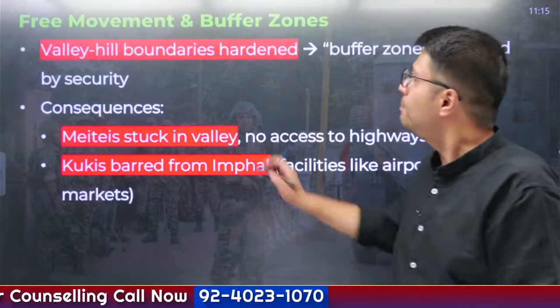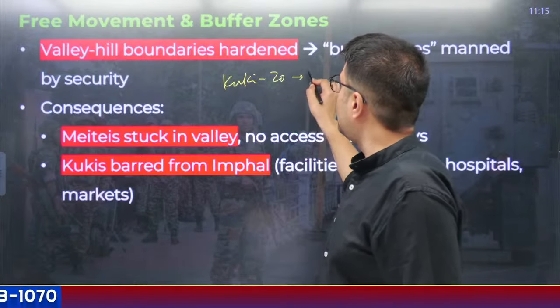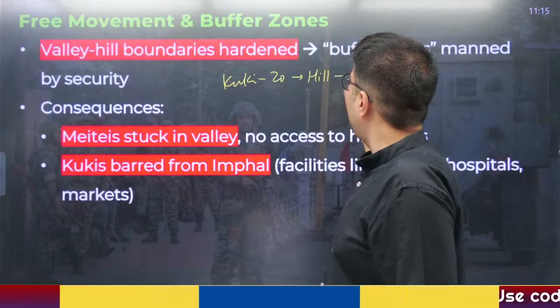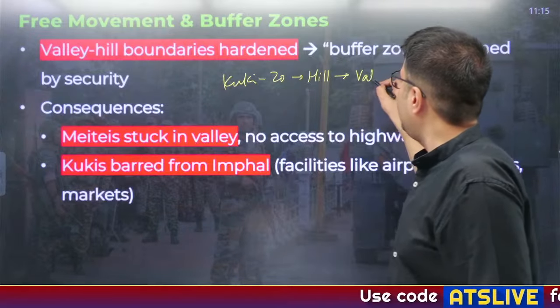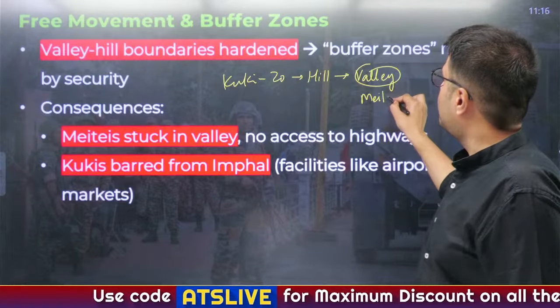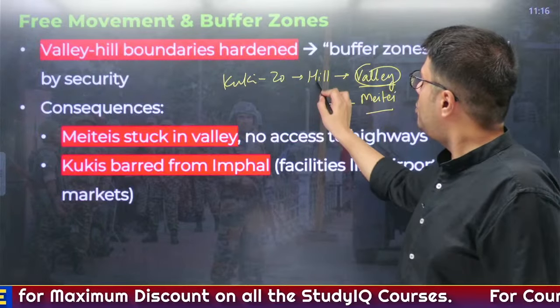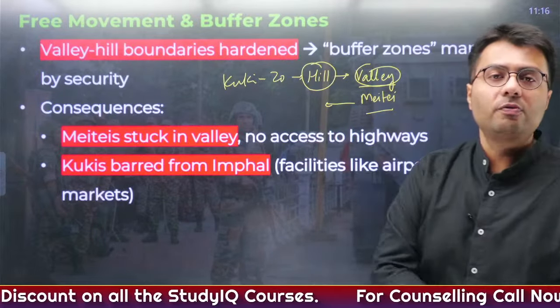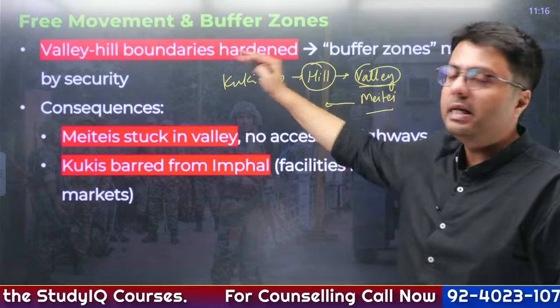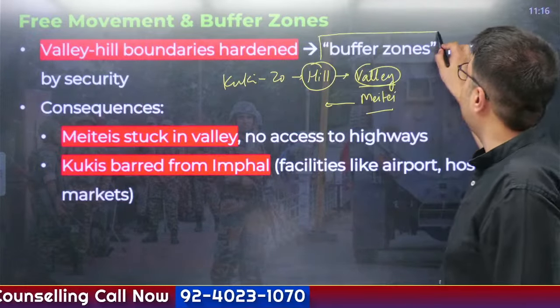For example, the Kuki-Zo community lives in hill tracts, so they were not able to move freely to the valley areas dominated by the Meitei population. Similarly, the Meitei population lives in valleys, so they were not able to move freely in the hill areas dominated by the Kuki-Zo community, and this led to the creation of buffer zones.